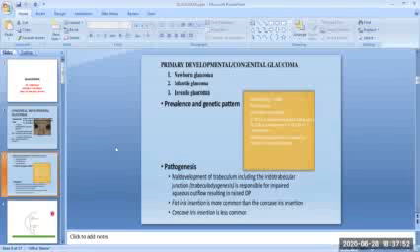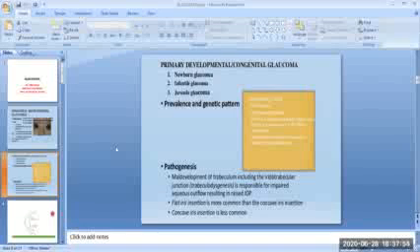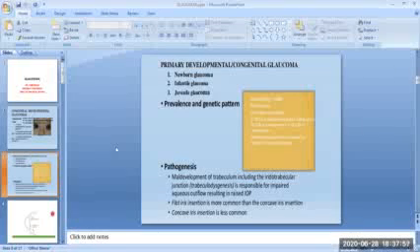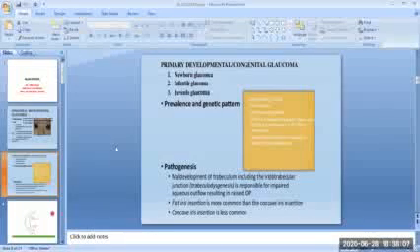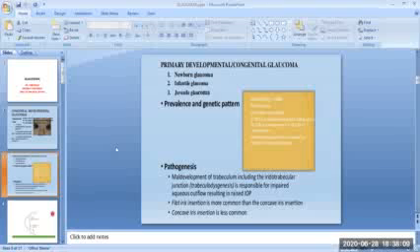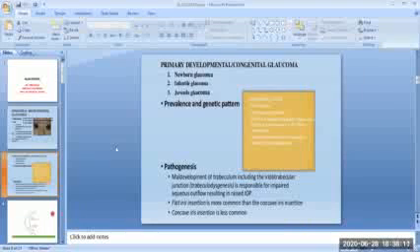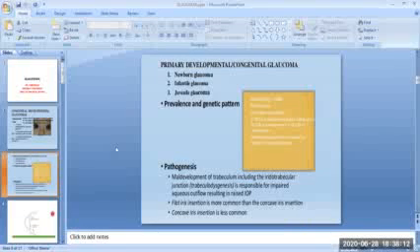Then there is the pathogenesis of this glaucoma, primary development or congenital glaucoma. The maldevelopment of the trabeculum, including the iridotrabecular junction. Trabecular dysgenesis is responsible for impaired aqueous outflow, resulting in the raised intraocular pressure.